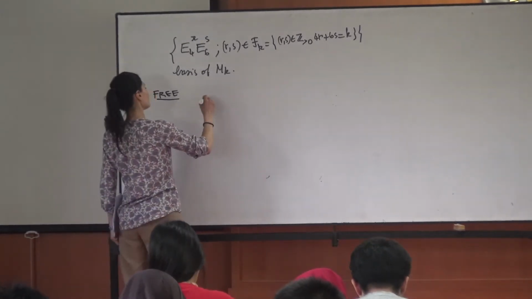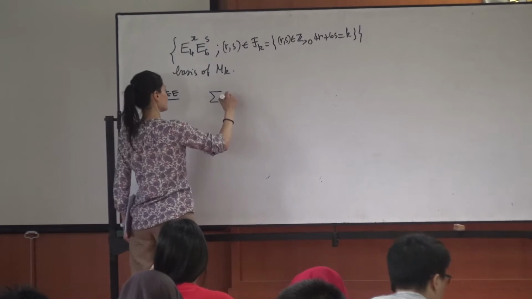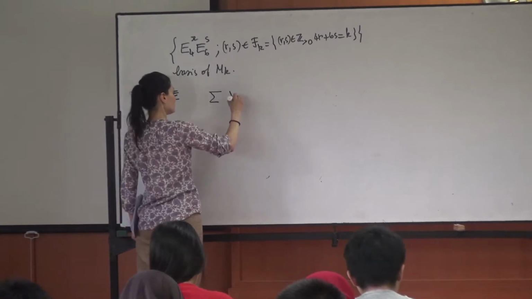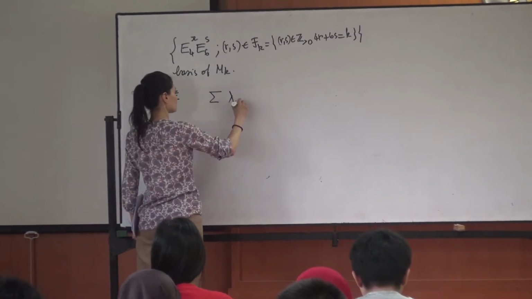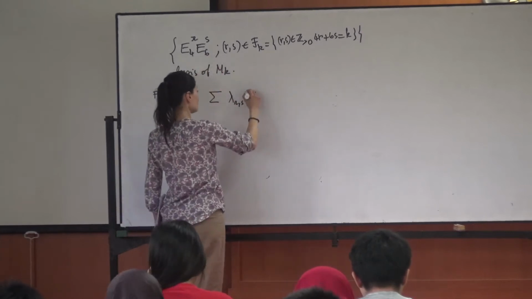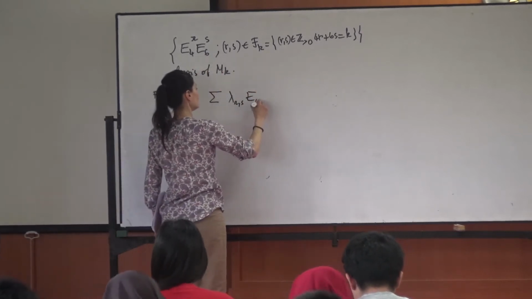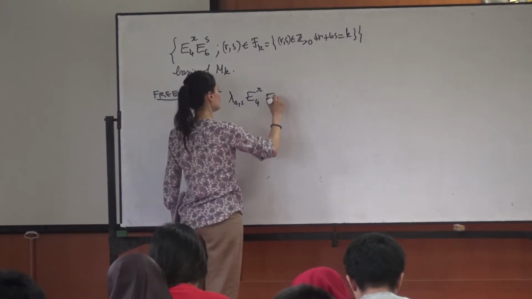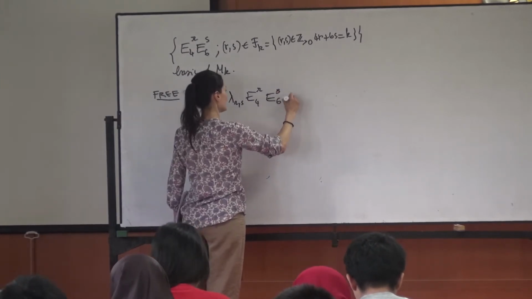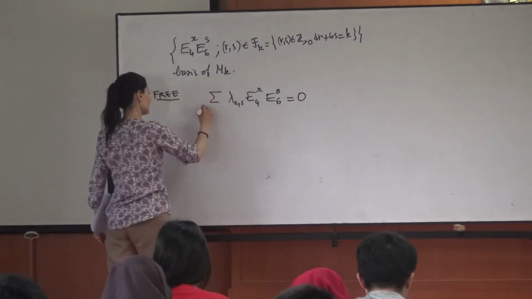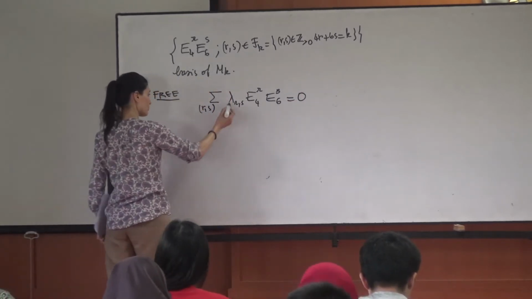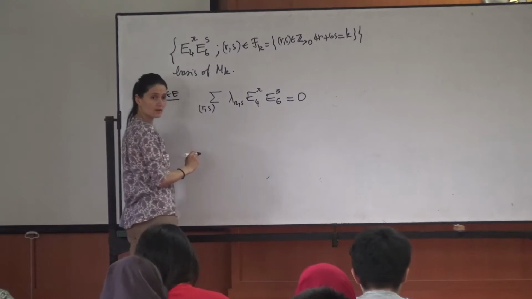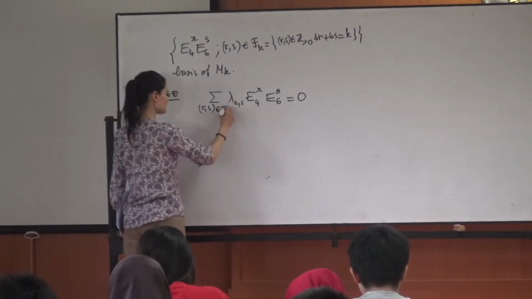And we will consider a linear relation between those functions. Say like this, sum of lambda_RS E4^R E6^S equal to 0. And we want to show that the lambdas are all 0.